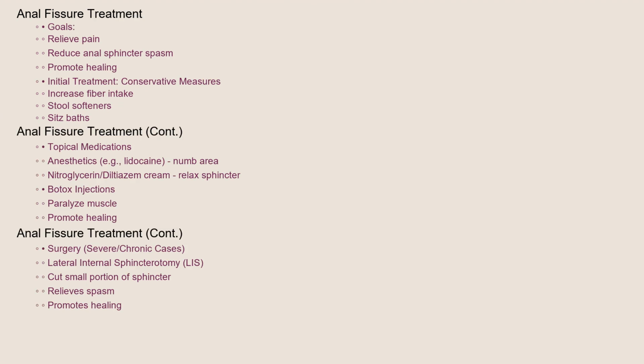Treatment for anal fissures focuses on relieving pain, reducing anal sphincter spasm, and promoting healing. Initial treatment often involves conservative measures like increasing fiber intake to soften stools, using stool softeners to ease bowel movements, and taking sitz baths, soaking the anal area in warm water several times a day. Topical anesthetics, such as lidocaine, can help numb the area and provide pain relief. Topical medications like nitroglycerin or diltiazem cream can relax the anal sphincter and improve blood flow, promoting healing.